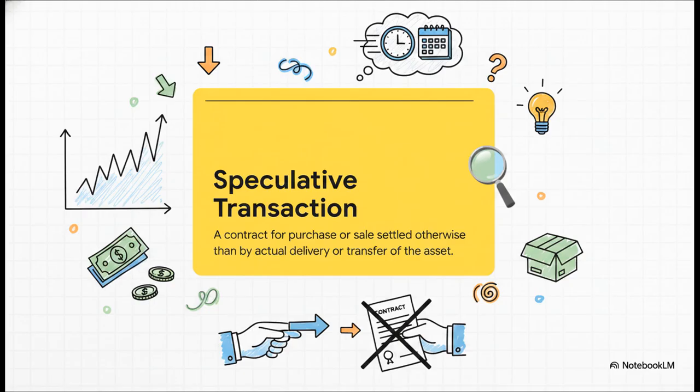Think about intraday trading. You're buying and selling shares on the very same day, right? You never actually take delivery of those shares. That's the key. The contract is settled without the actual asset ever changing hands. That's a classic speculative transaction.